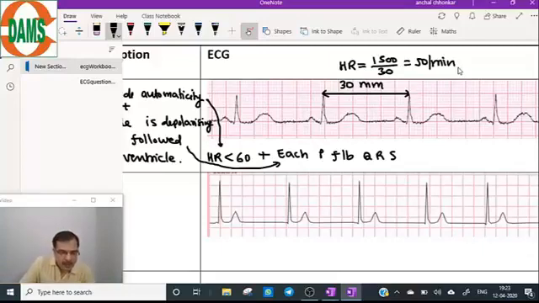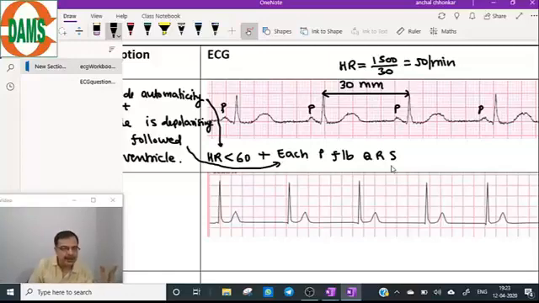So look carefully at the description here. This is the P wave. This P wave is followed by a QRS complex. Yes. The second P wave is followed by a QRS complex. Yes. The third P wave is followed by QRS. The fourth P wave is followed by QRS. So each P is followed by QRS. A normal P wave is followed by a normal QRS complex. So this proves our diagnosis. It is a case of sinus bradycardia.